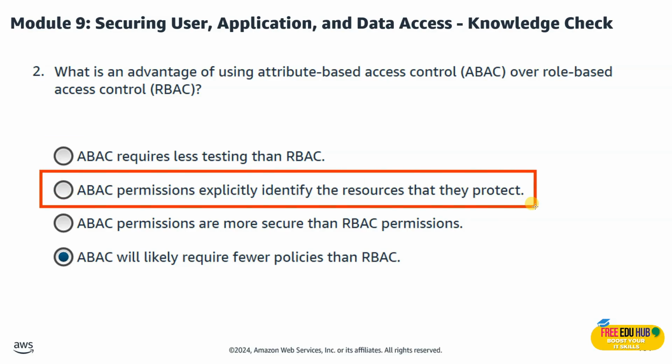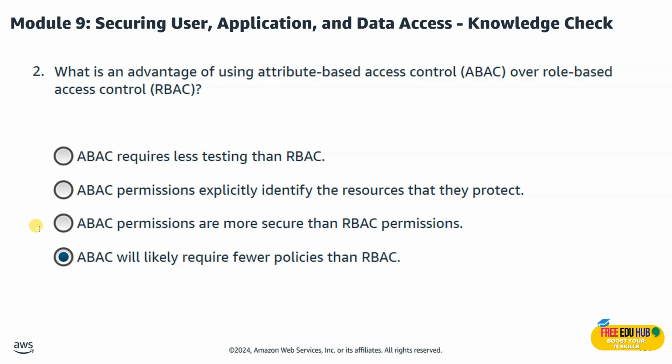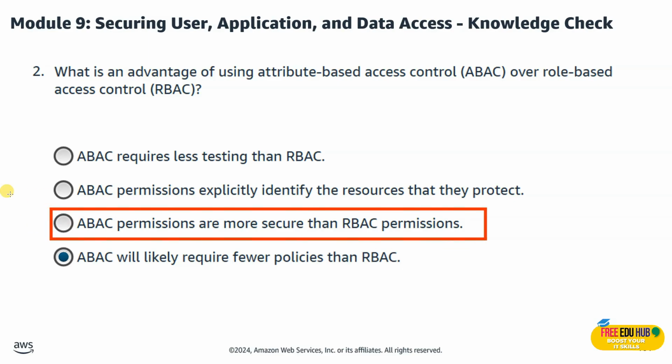We haven't selected the second option, where it says that ABAC permissions explicitly identify the resources that they protect. It's wrong because ABAC uses conditions, not explicit resource names. And we haven't selected the third option over here, which says ABAC permissions are more secure than RBAC. It depends on the configurations. ABAC isn't automatically more secure.